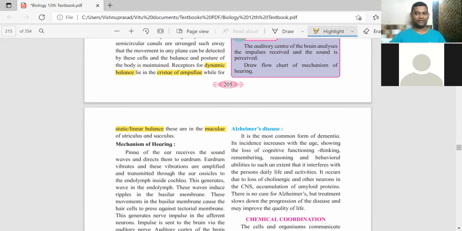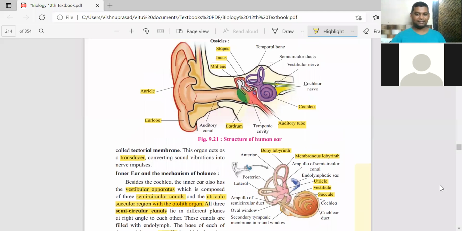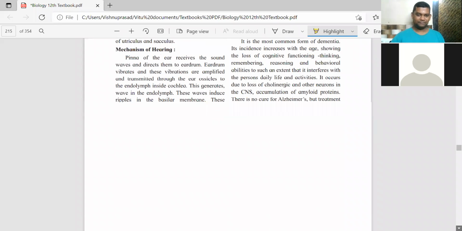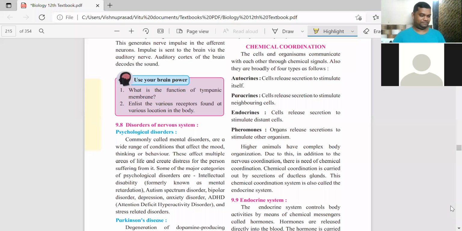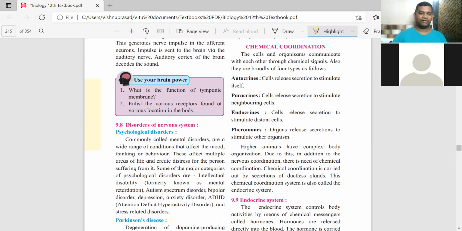Understand clearly how the ears are able to detect balance or imbalance and also the hearing function. अच्छी तरह समझा? Yes. This finishes the human ear. Human eye and the human ear, both are done. So we are almost at the end of the nervous system. Just one more small part and we'll finish it off. So the nervous system will be totally done. Next time we can continue with chemical coordination.